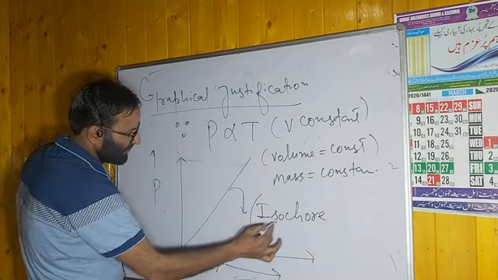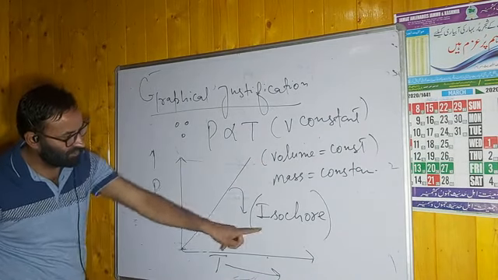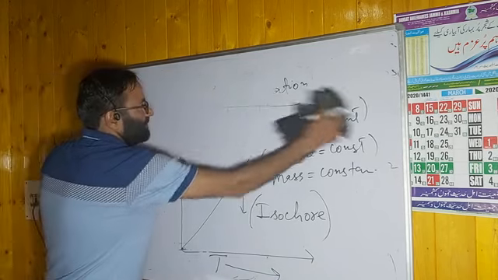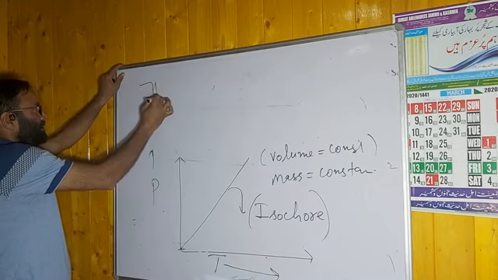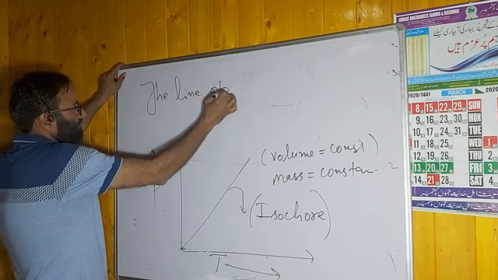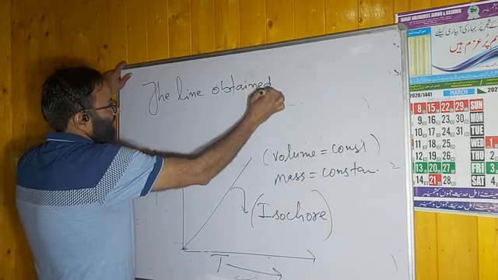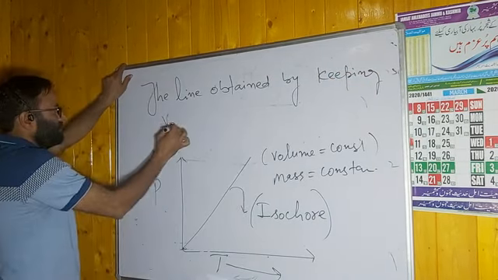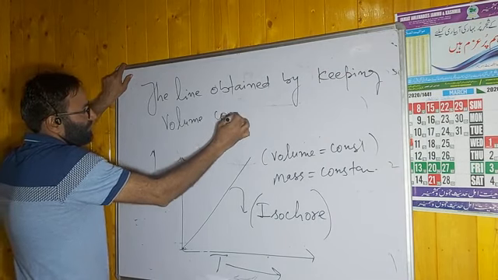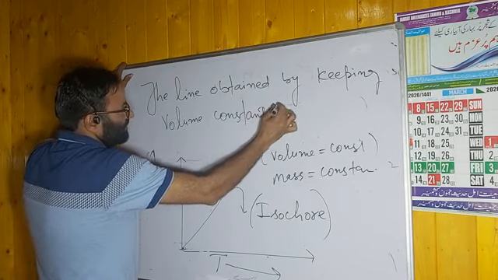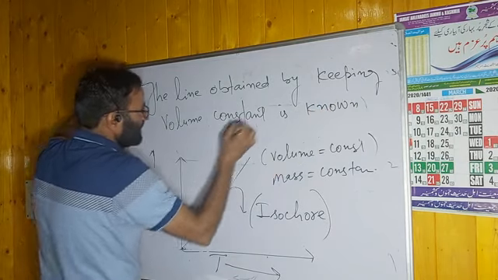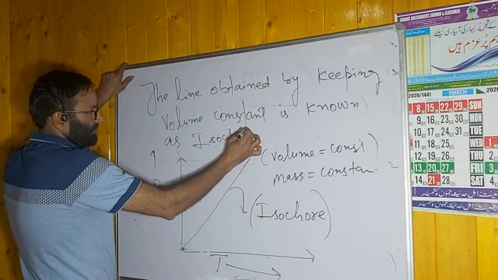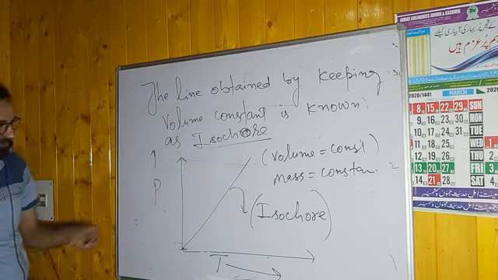The line which is obtained by keeping the volume constant is known as isochore. Remember this point. You have a straight line passing through the origin.